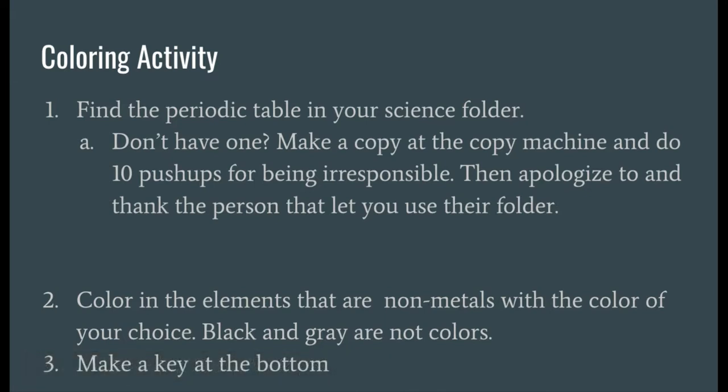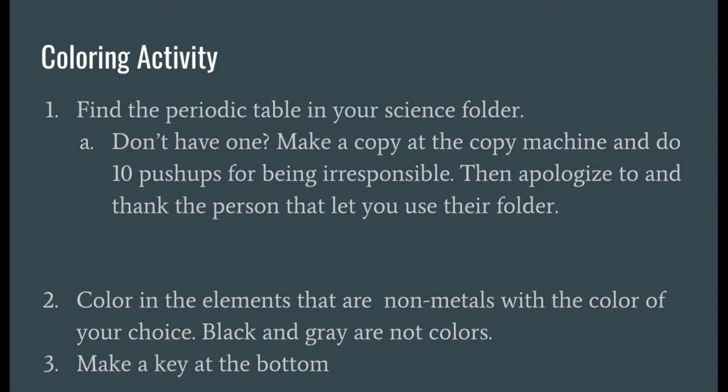So you have a periodic table in your science folder, or one you brought home because I printed it for you, or in your science guide. If you don't have one, well, it says here, make a copy at the copy machine. Maybe you could print one at home and do what I said, all right?